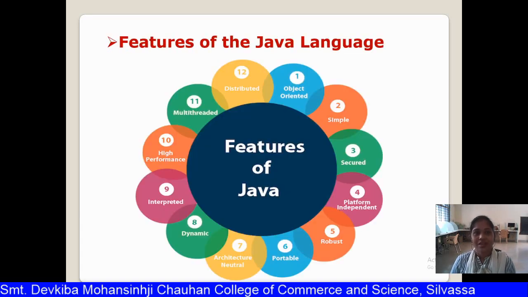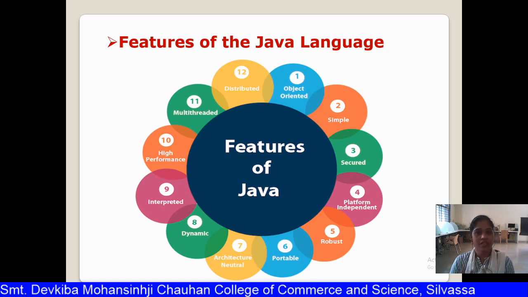Let us discuss what these features are. What are the different features of Java which make it very popular? There are many features, but we are going to discuss some important features of the Java language here. Many times a question is asked on this topic in the examination: what are the different features of Java? Or explain any 3 features, explain any 5 features of Java. Or sometimes a name will be given, explain the platform independent and secure features of Java. So students, listen carefully and understand the features of the Java programming language.